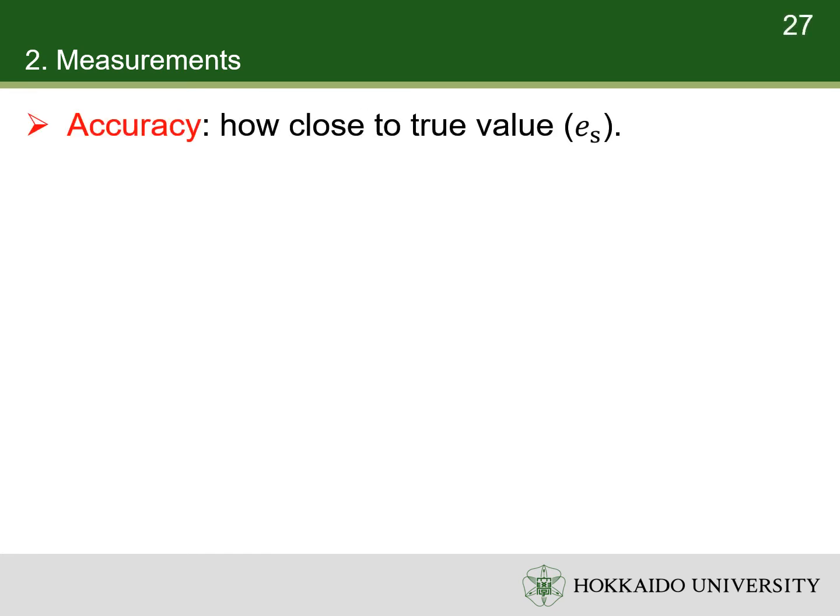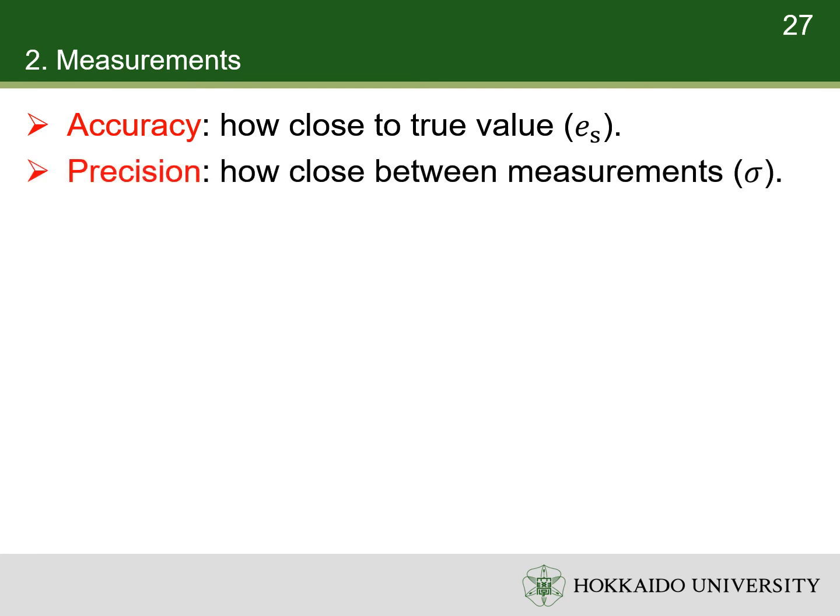The term accuracy describes how close the true value and the measured value are. Good accuracy corresponds to a small systematic error. The term precision describes how close the measured values are from each other. Good precision corresponds to a small standard deviation.